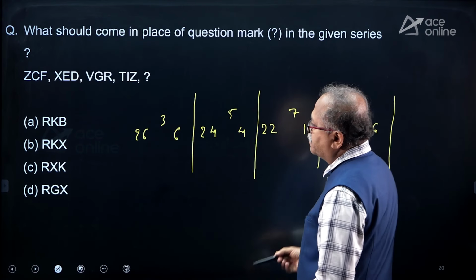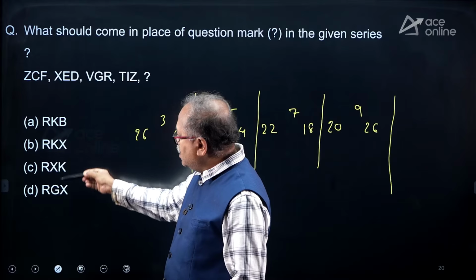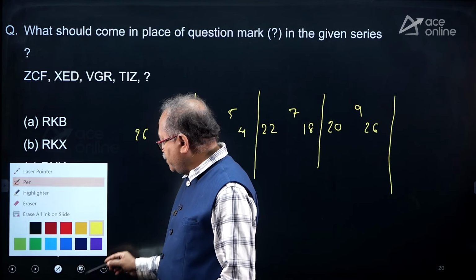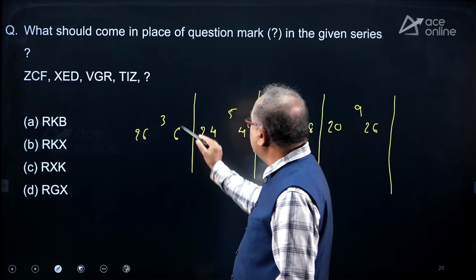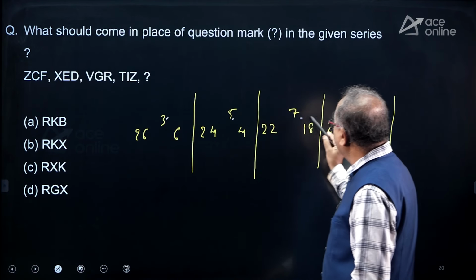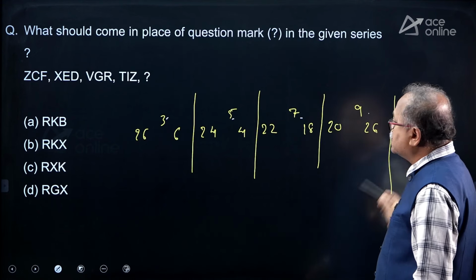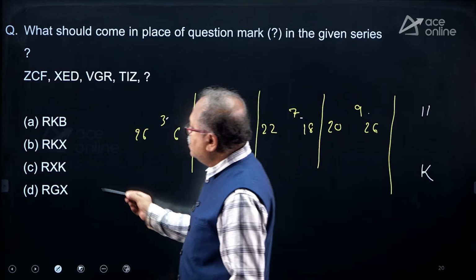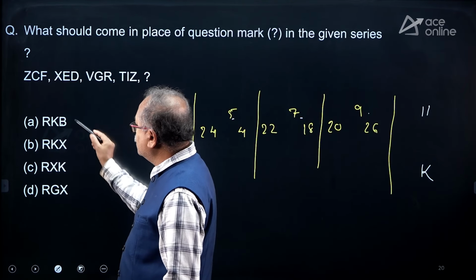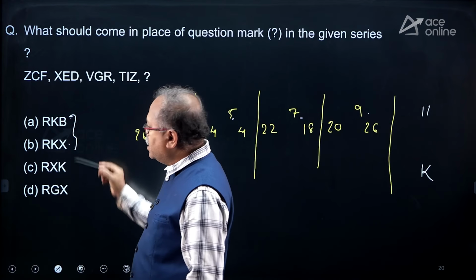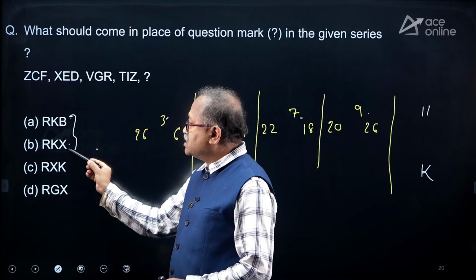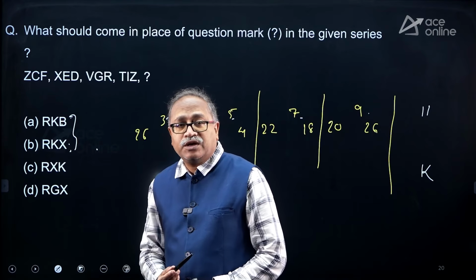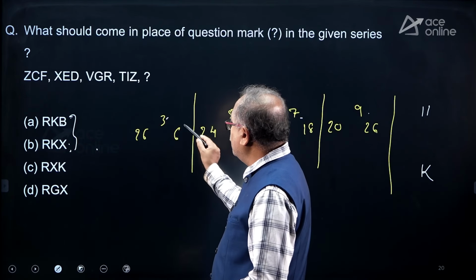What should be the next one? So, the middle K, can I check the middle one or the last one instead of going through every one? This is 3 plus 2 is 5, plus 2 is 7, plus 2 is 9, plus 2 is 11, and the 11th letter is a K. So, K is there, K is there. And in between the B and X, in the first case B is the third letter, whereas here it is the 24th letter, X. So, what should come over here?